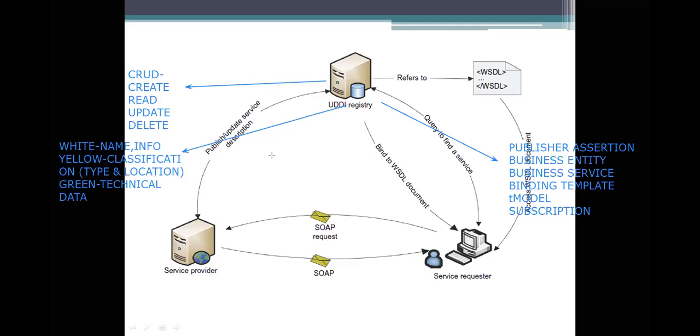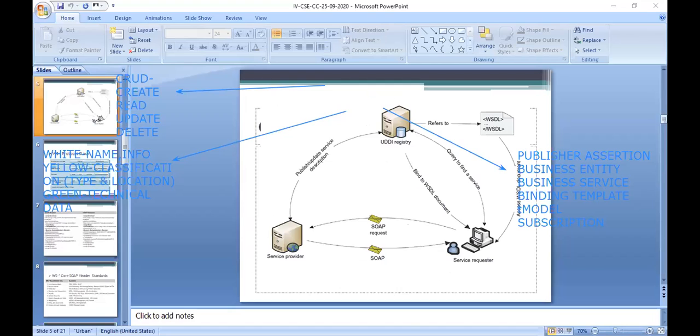Wait for a while, I will show you what representations we are using here.